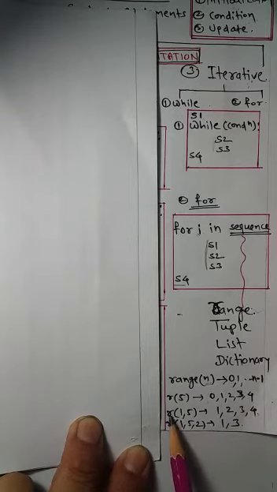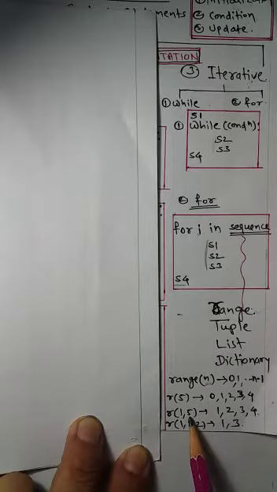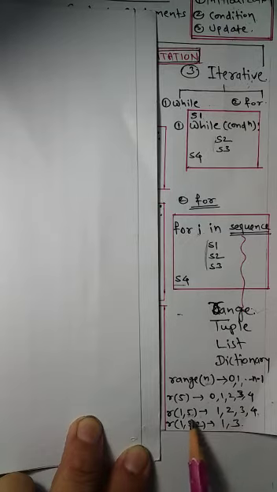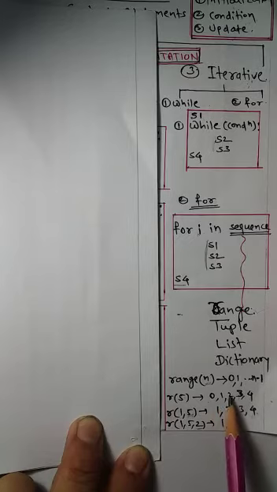If I write range(1, 5), it indicates the starting element, and the second value gives the end element plus 1. So the elements we get from the range are 1 to 1 less than 5, that is 1, 2, 3, 4. If we do not mention the third element, then by default the interval is 1.